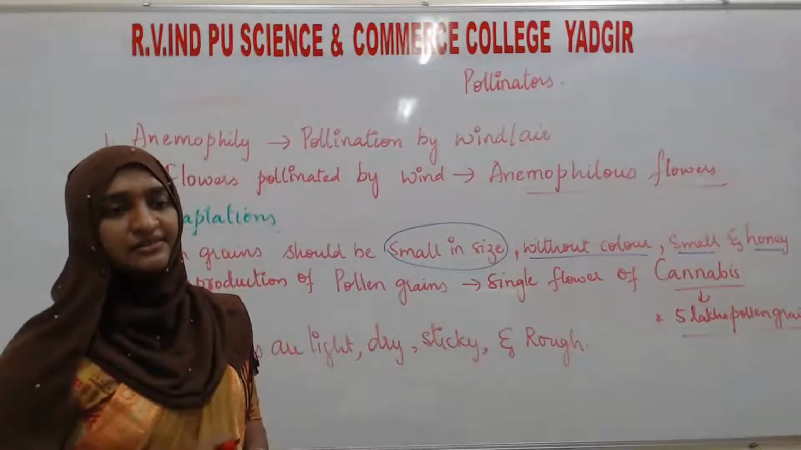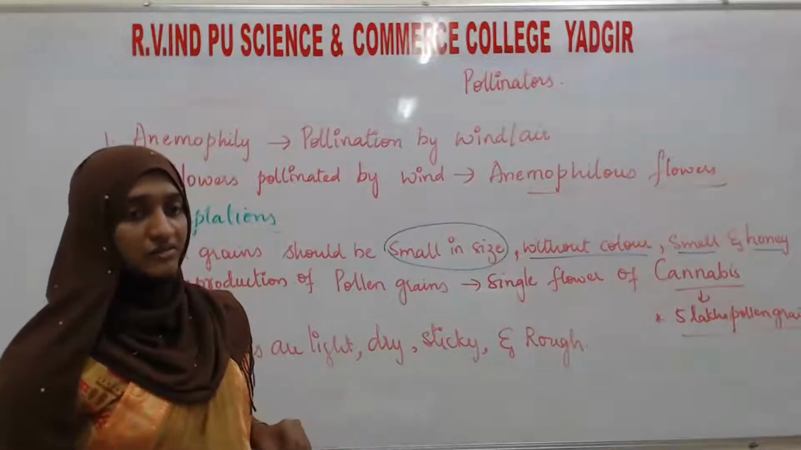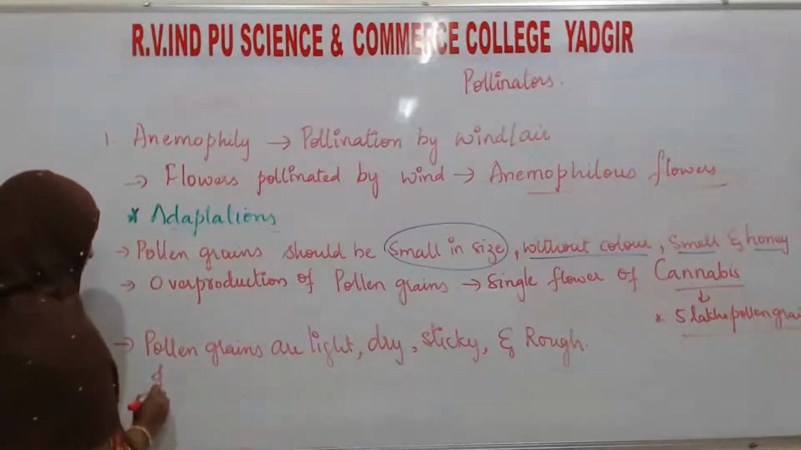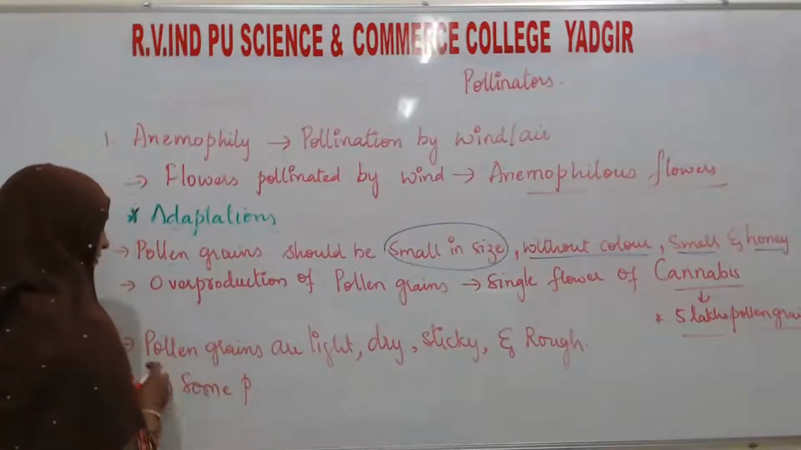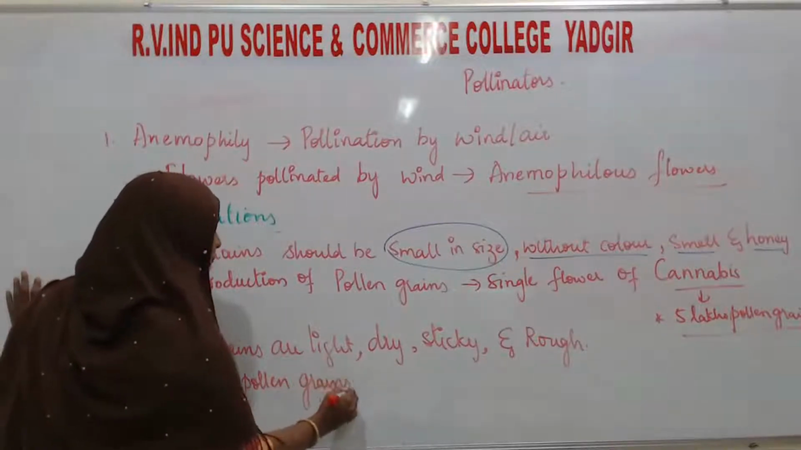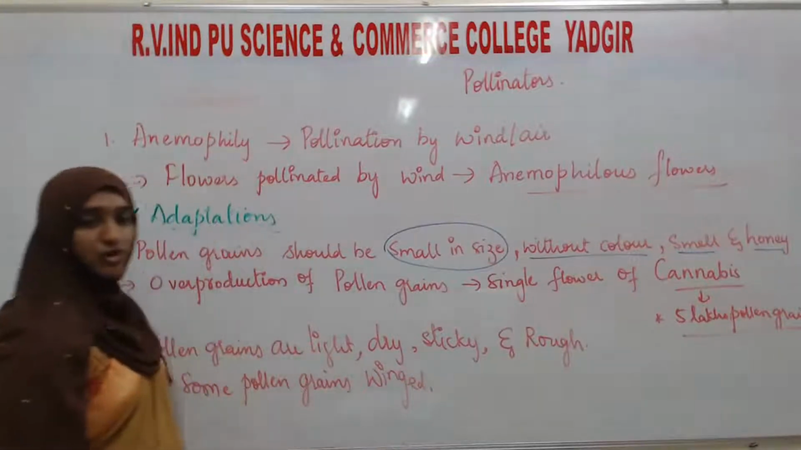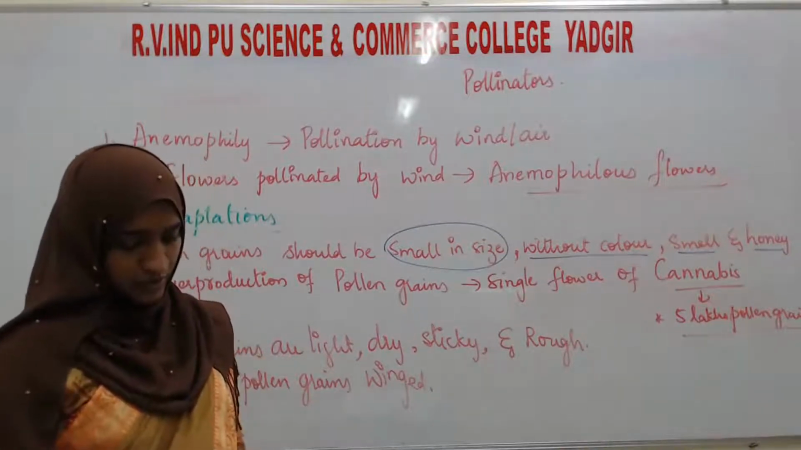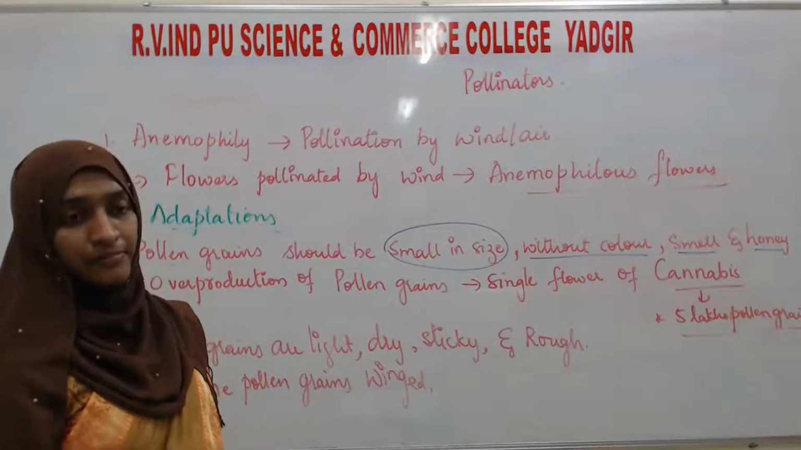And in some plants, the pollen grains will be winged. The pollen grains will have wings so that they can easily fly. In some plants, pollen grains are winged so that they can easily fly away from one flower to another flower. Then the last adaptation, which is a very important adaptation, see here.